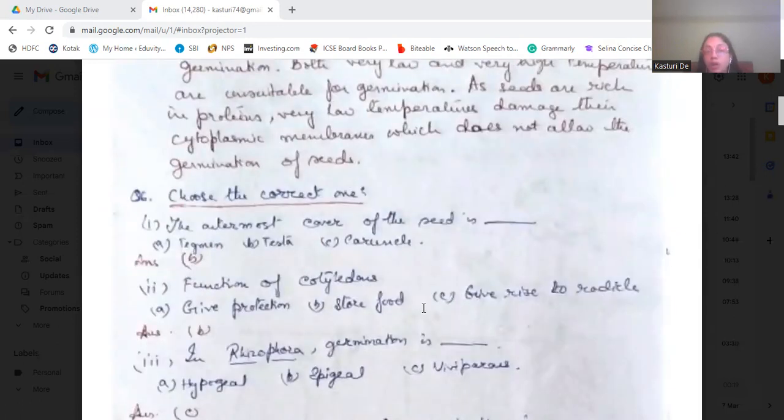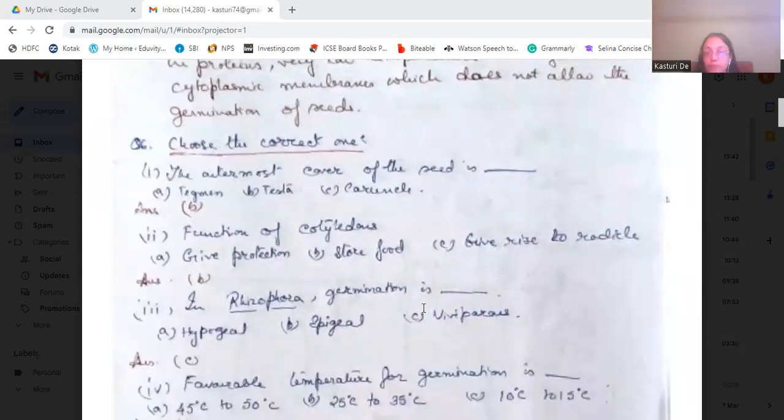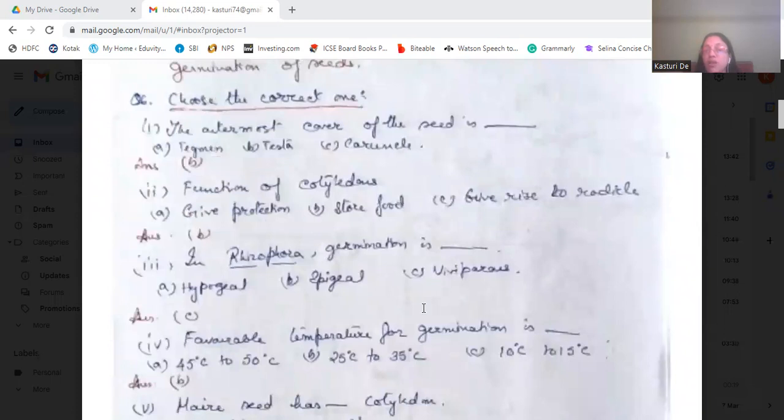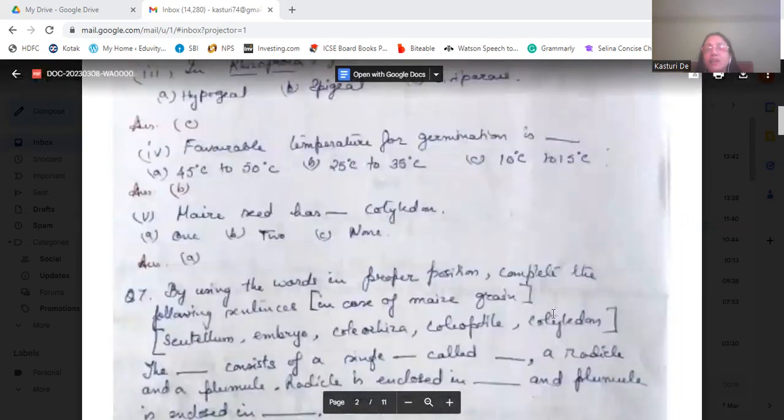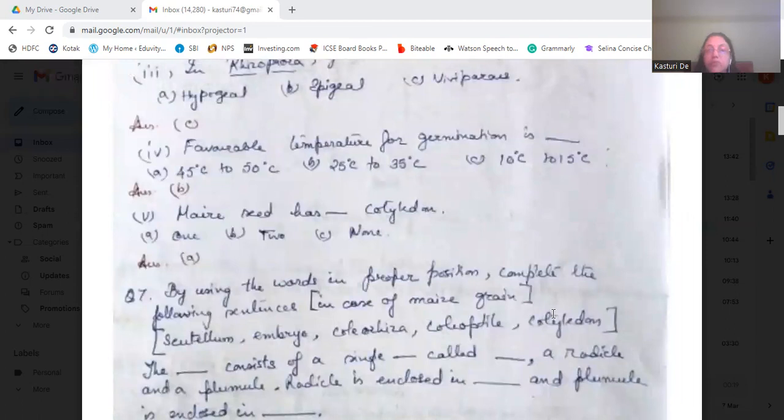Now choose the correct ones. The outermost cover of the seed is testa. Function of cotyledon is to store food. In Rhizophora, germination is viviparous. Then it forms hyphae. Favorable temperature for germination is 25 degrees centigrade to 35 degrees centigrade. Warm temperature is required, not too high or too low. Maize seed has one cotyledon, a monocot plant.